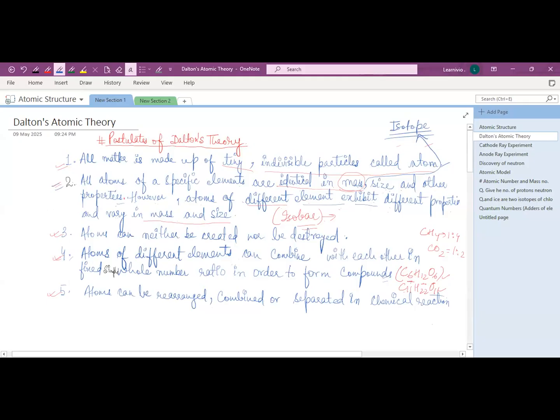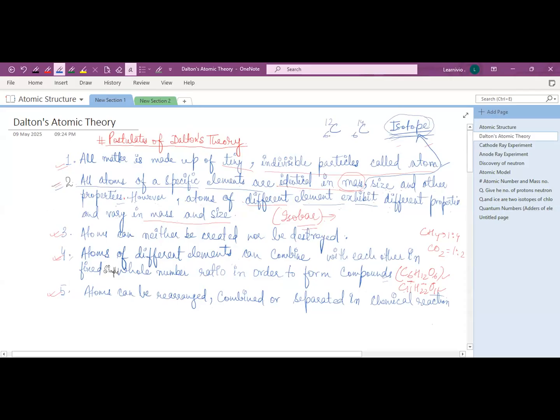He said all atoms of specific elements are identical in mass, which is wrong, because isotopes also exist, which have different mass numbers. For example, carbon isotopes: the atomic number is the same, but the mass numbers are, for example, 12 and 14.